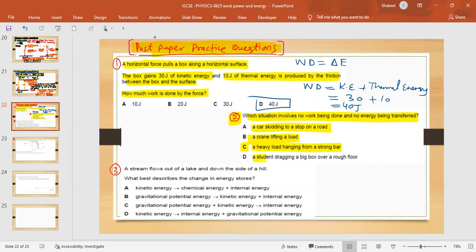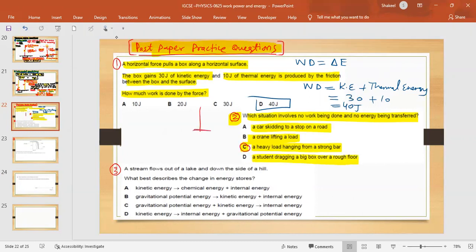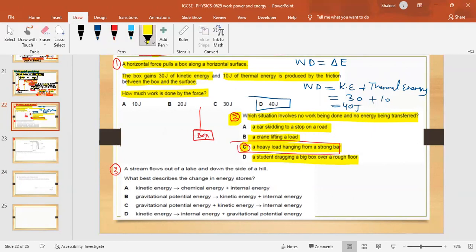And D, a student dragging a big box over a rough floor. Yes, he's doing some work. So we'll say our option is C, because the box is only hanging. Like this box is only hanging, so it is neither moving nor lifting up. So no energy conversion is there. Okay, let's look at number 3.